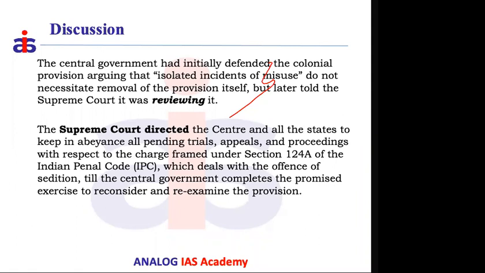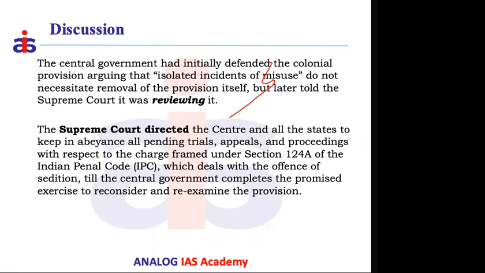That is the stand represented by the central government in the Supreme Court. As soon as the Supreme Court heard this view, it immediately directed the central government and all the states: do not book any new case under section 124A till you complete the review process.